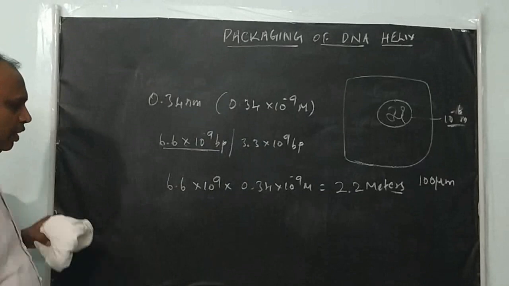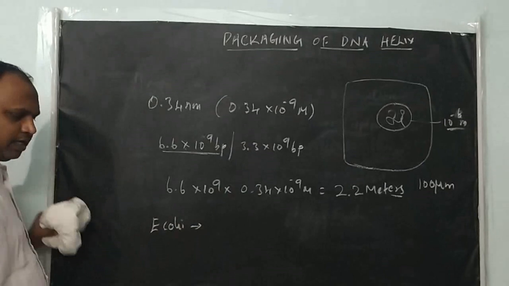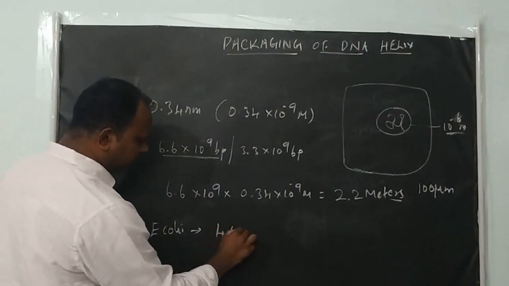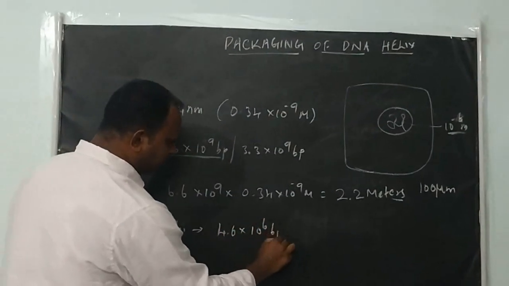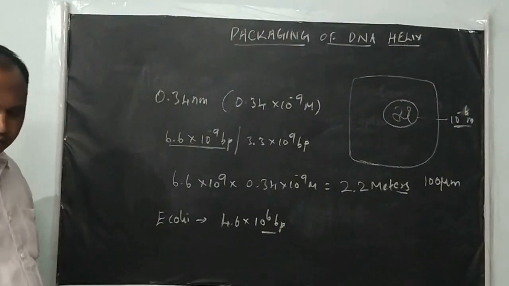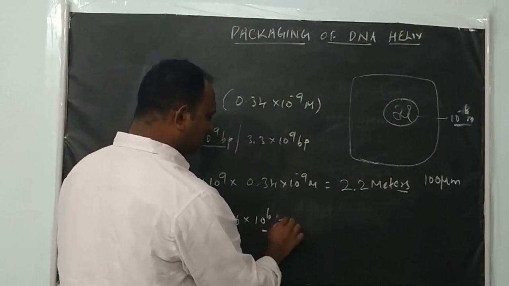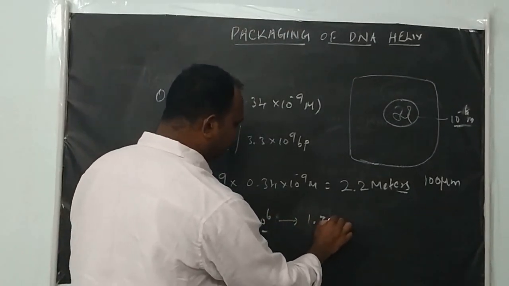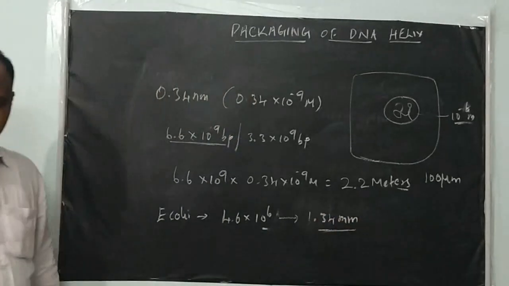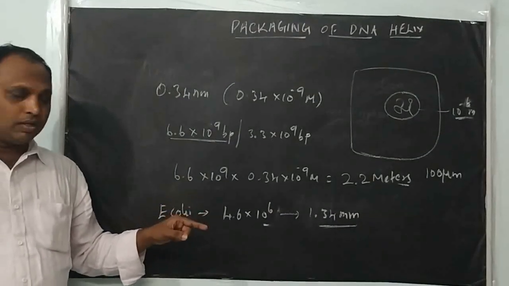For example, take E. coli. The size of its DNA is 4.6 into 10 to the power 6 base pair. If you calculate this, it comes to approximately 1.34 millimeter. And this much size of the DNA also.